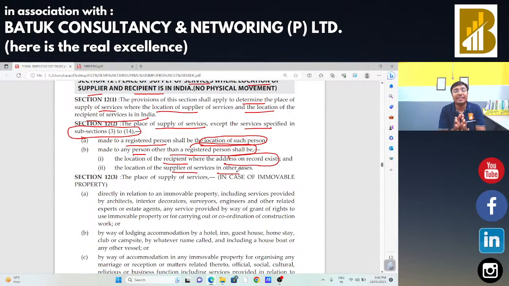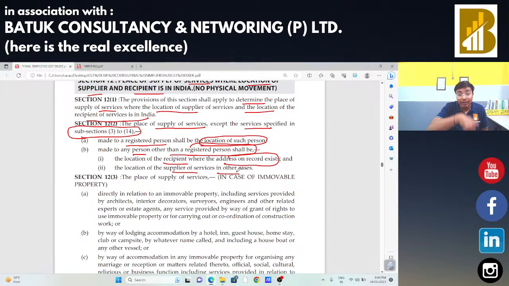This is the basic concept regarding place of supply. When there is supply between two states or two union territories, in that case, that supply should be treated as an inter-state supply. If the supply is within the state, in that case, that supply should be treated as an intra-state supply. But in that particular intra-state supply, if one location is outside the state, in that case that should be treated as an interstate supply.